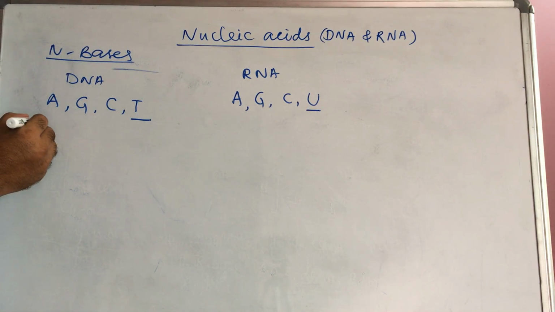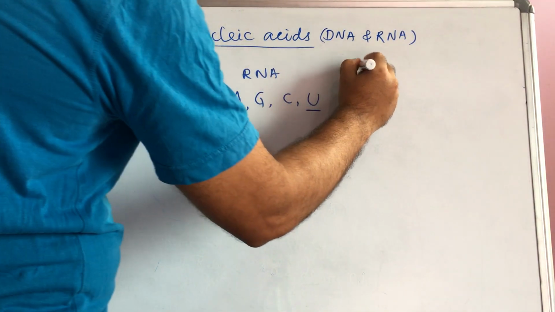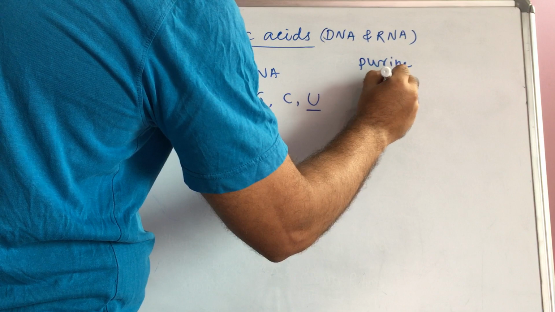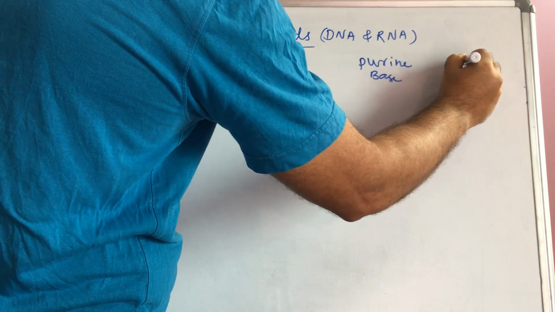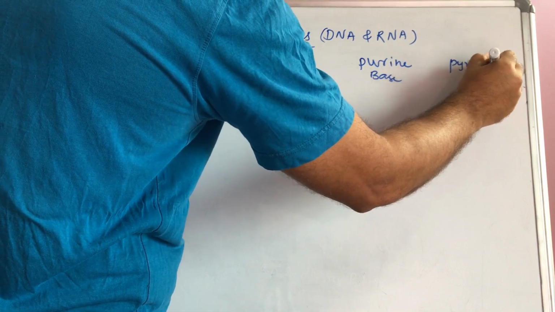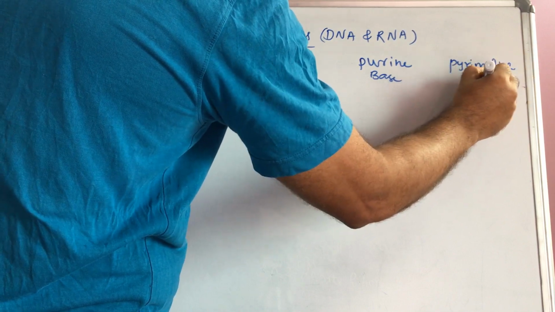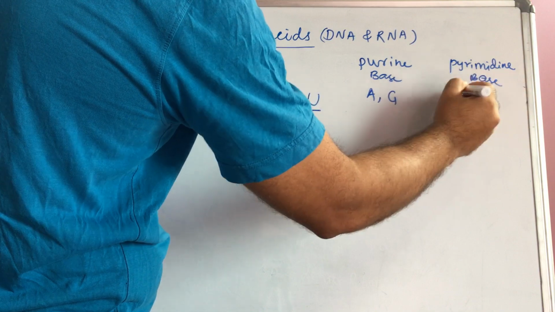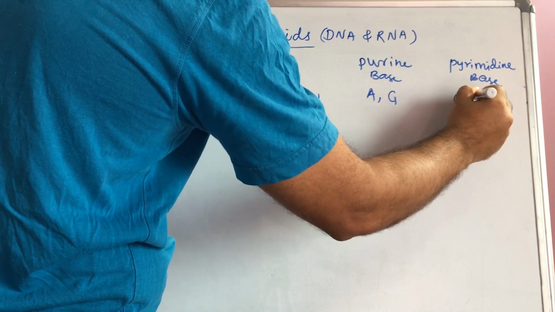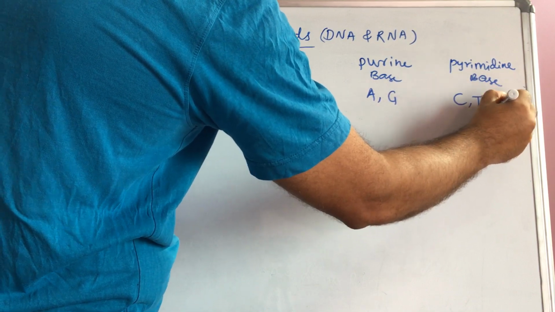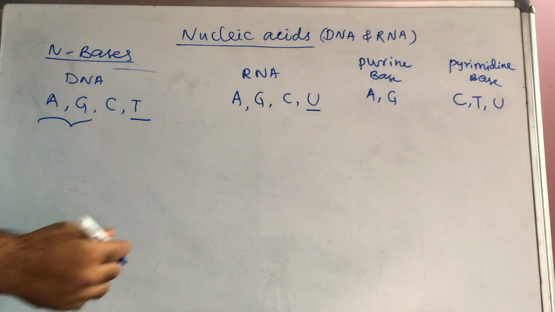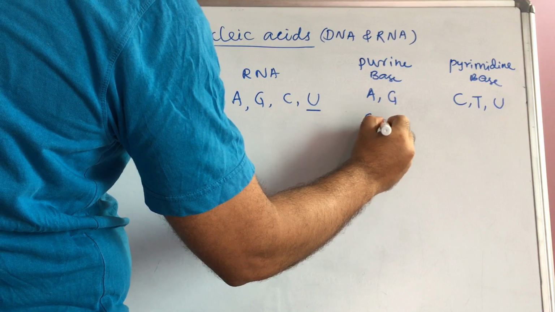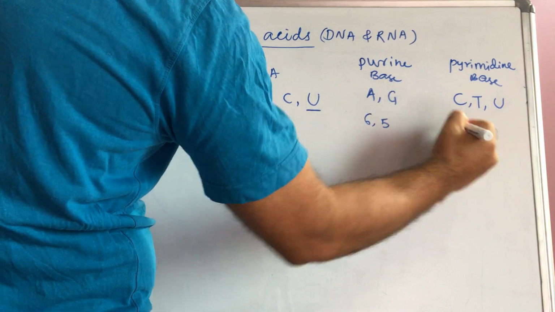So these are called purine bases, and another is pyrimidine bases. Purine bases are adenine, guanine, and pyrimidine bases are cytosine, thymine, uracil. Purines have two rings, one 6-membered and one 5-membered ring. Pyrimidines have only a 6-membered ring.